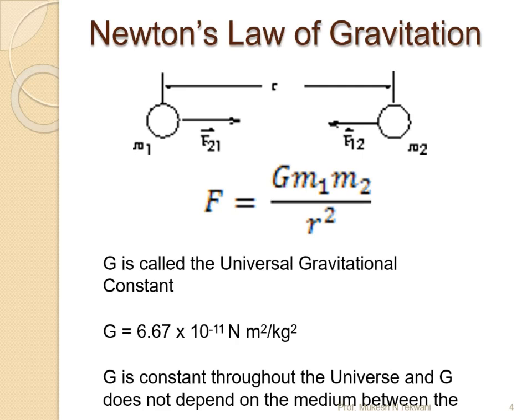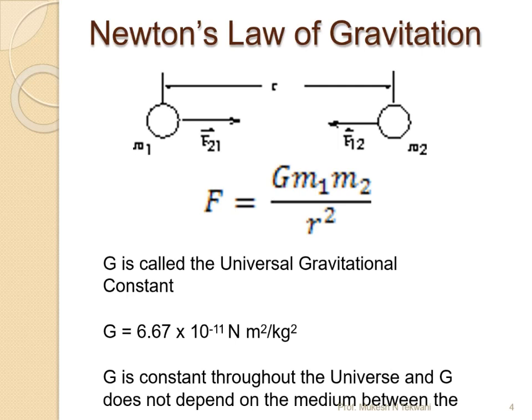Then according to Newton's law of gravitation, the statement tells us that the force of attraction between them is directly proportional to the product of their masses. That means F is proportional to m1 m2, and F is inversely proportional to the square of the distance between them, that is, inversely proportional to r square. So to take off the proportionality, what we have to add here is a constant. The constant is the gravitational constant capital G. The value of the universal gravitational constant is 6.67 times 10 power minus 11 Newton meter square per kilogram square.